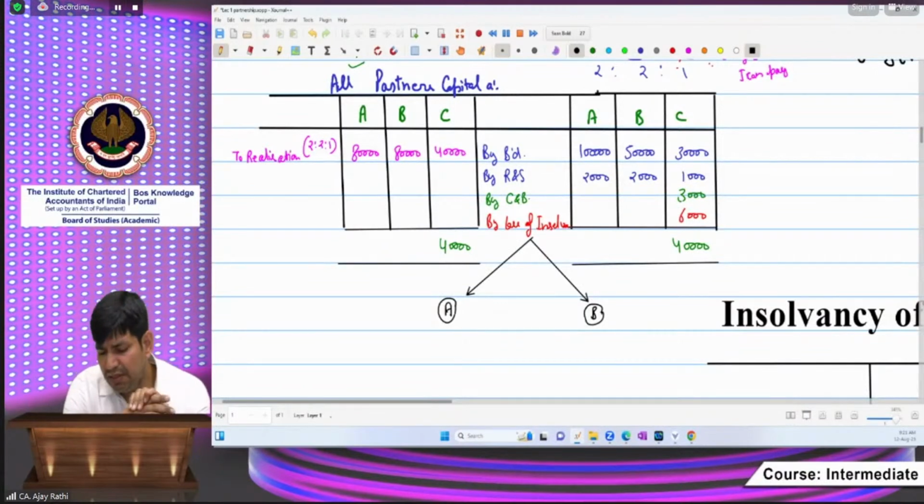See, if A is to be paid 22,000, then A will get his share after reducing the part shared by him for the loss of insolvency of Mr. C. And if Mr. B has to bring an amount, then he will bring the amount of the loss which belongs to him plus C's share of loss in the loss of insolvency. So this is the concept. First we have to decide in the question what the loss of insolvency is. But this is the loss of insolvency of a single partner.